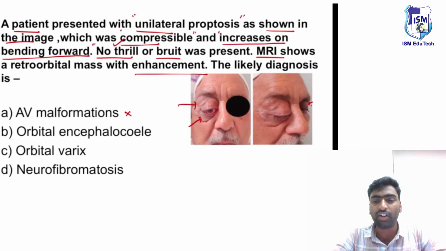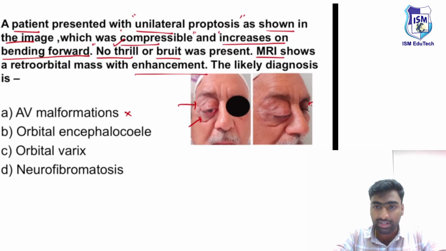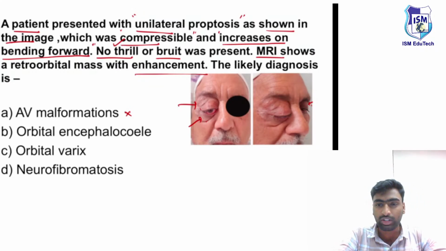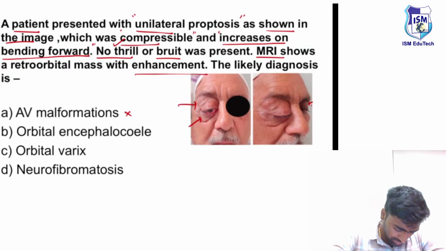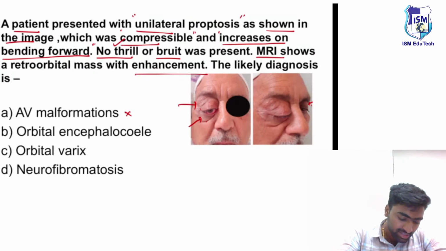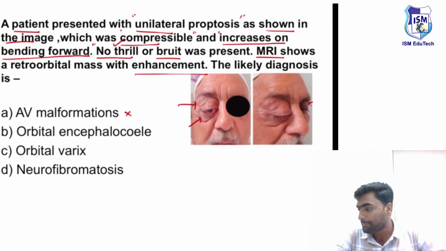Next, in the case of orbital encephalocele, they can present with proptosis, but they won't have these typical features that increase on bending. Next one, orbital varix. This orbital varix presents with a type of proptosis known as intermittent proptosis.